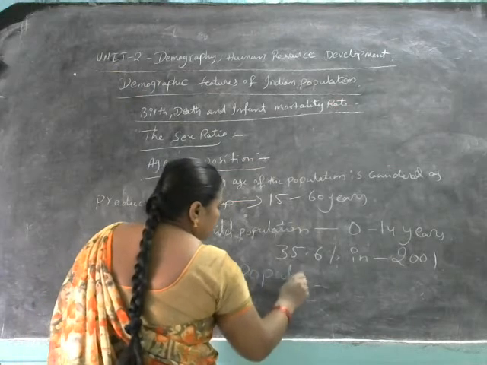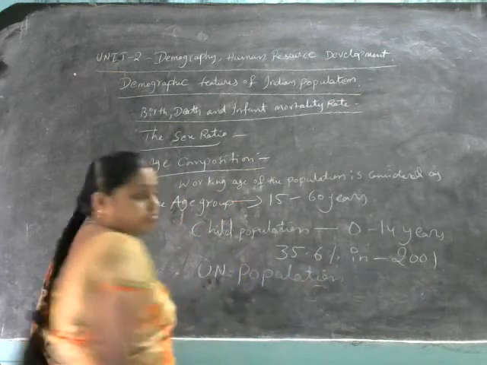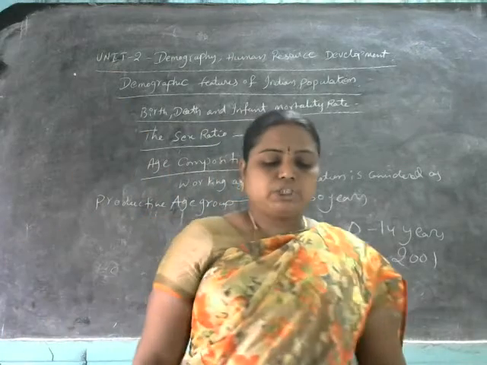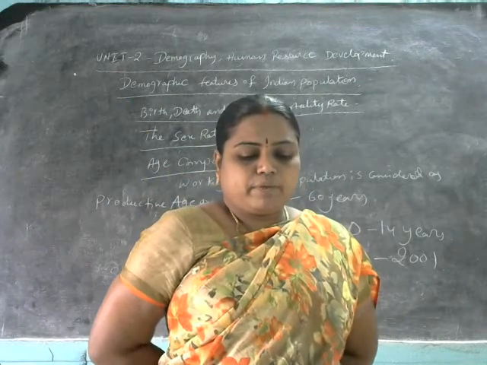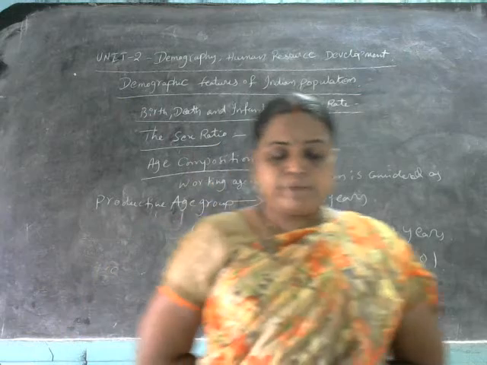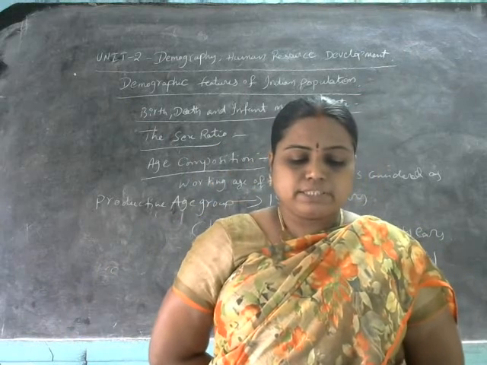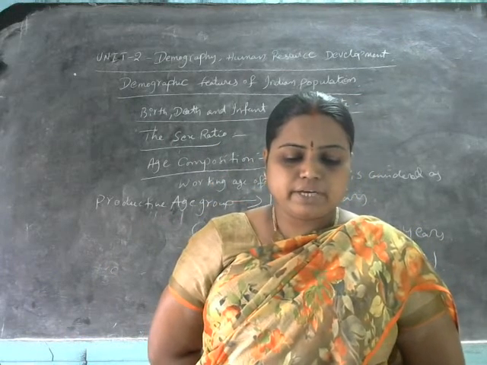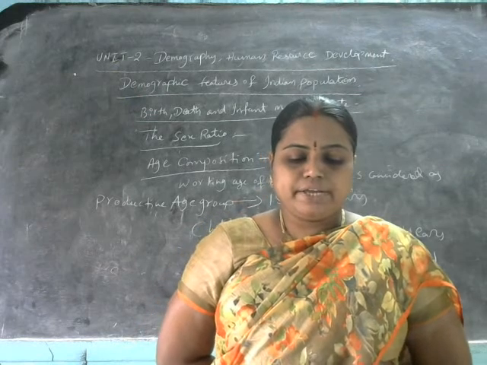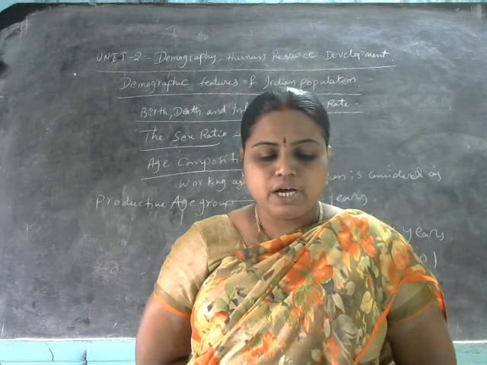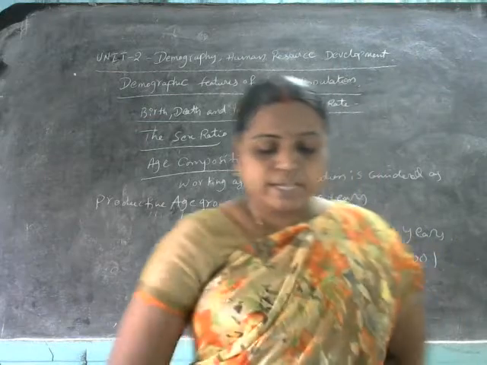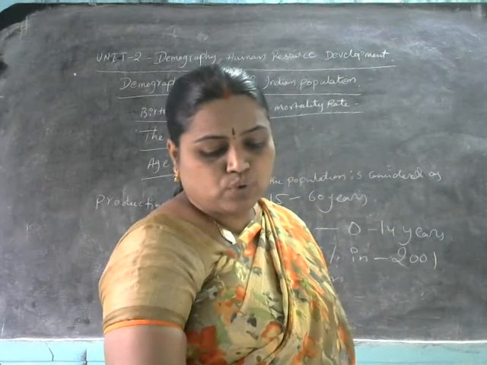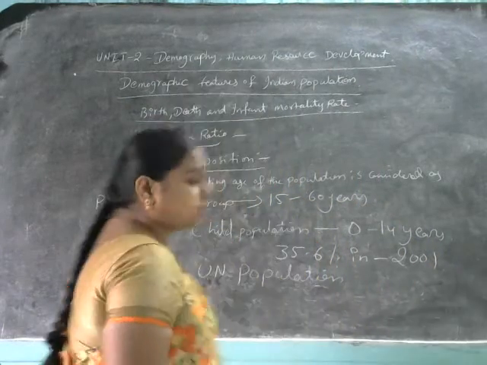The recent UN Population Fund report estimates that India's working age population will reach 65% by 2030.